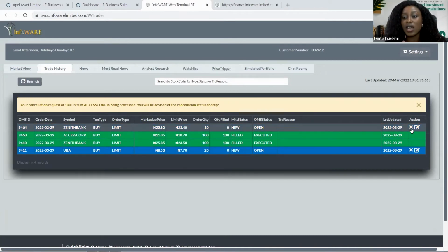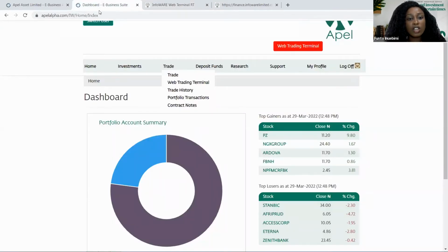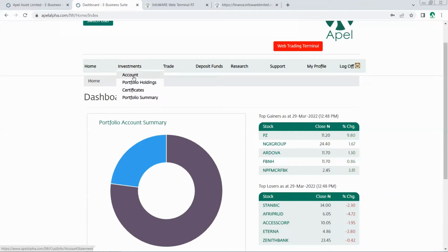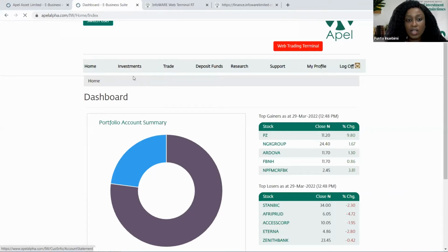Since it has direct market access, you need to be very careful so that you don't make mistakes and then buy securities you do not want to. Another thing you can do is to generate statements. So you can come to your account and generate various statements. You want to generate contract notes, you want to generate your account statement, maybe your total trade so far. You can also do this at this end.